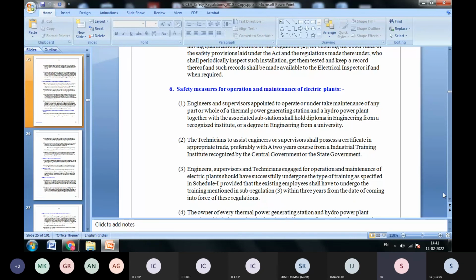It is mentioned in sub-regulation 3, within 3 years of the date of coming into force of this regulation. Actually, this regulation came into force in 2010, which means by 2013 it should be implemented. But I don't know whether it is implemented or not. But it should be this diploma, whatever the power sector diploma is there. This is a power PG diploma that must be acquired by everyone. That is the rule, but still it has not been implemented.